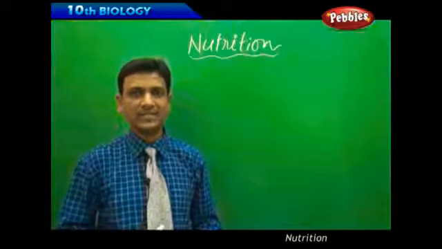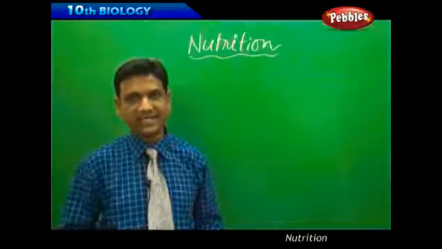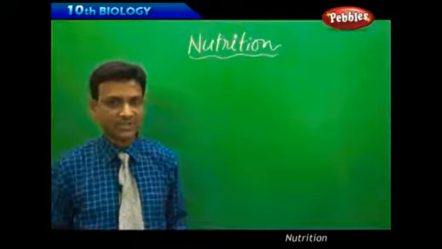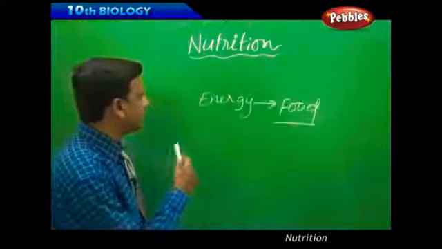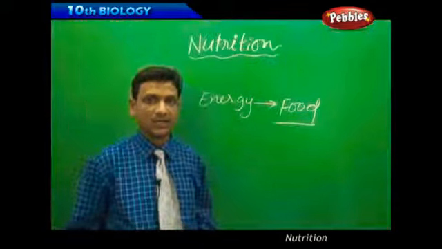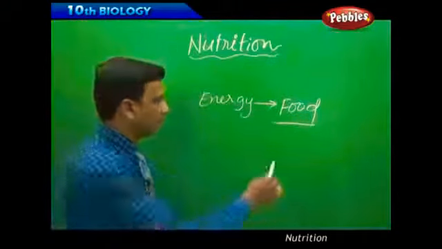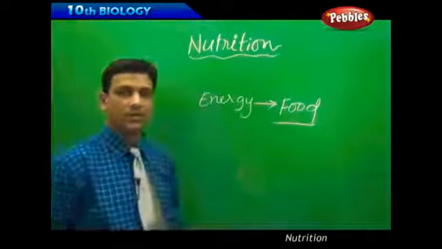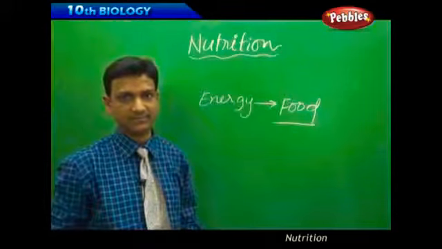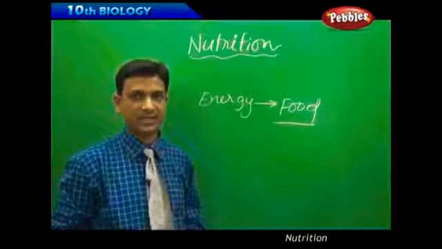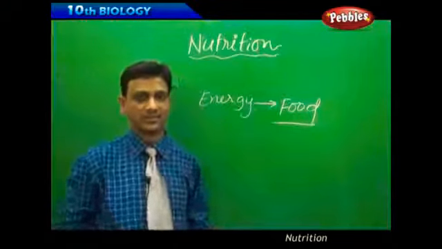So to do all these works, we need energy. Without energy, it is not possible to do any work. So from where do we get energy? We get energy from food. So all organisms need some substance to get energy. That is food. But here, how do organisms obtain their food?